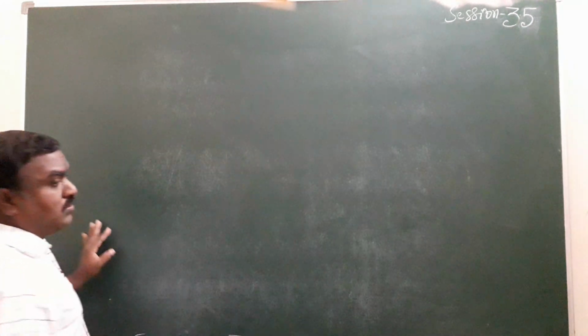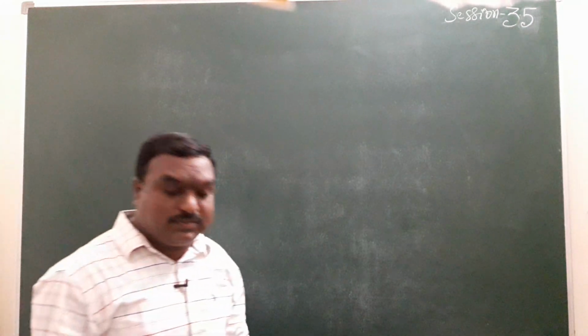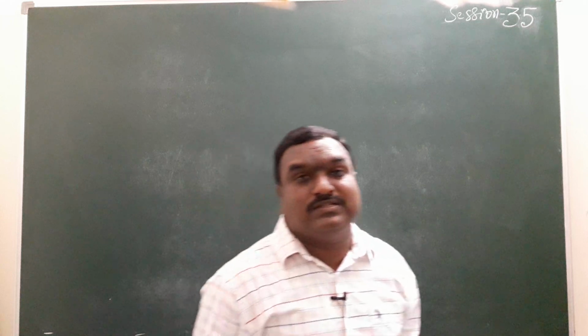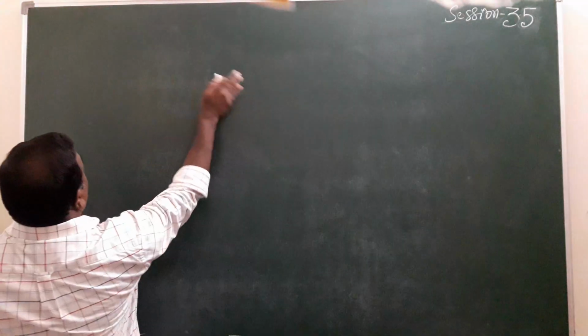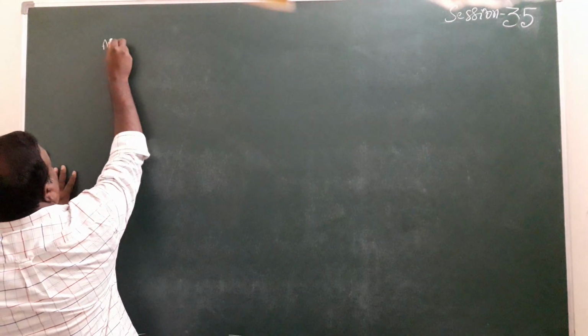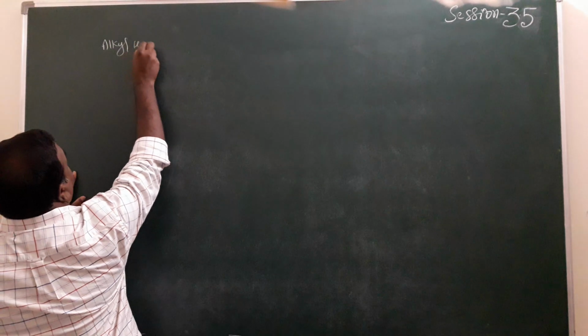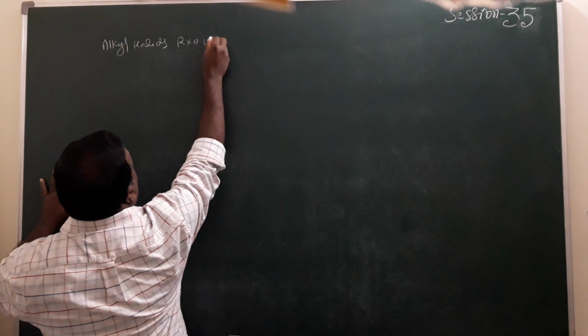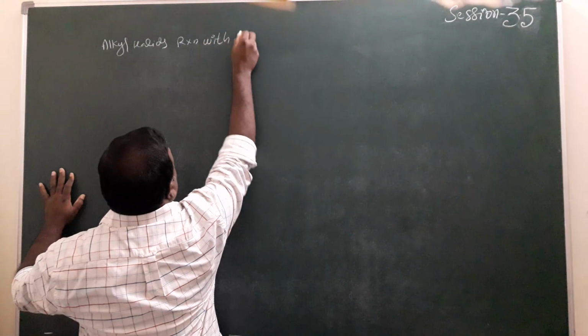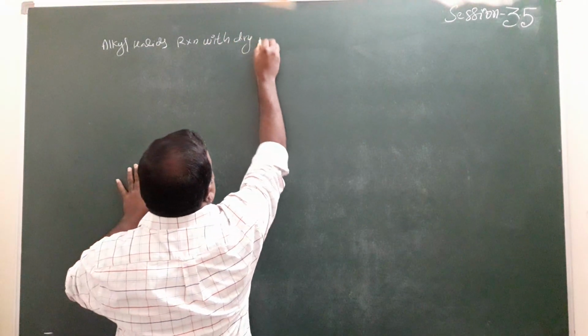The next preparation method is: alkyl halides react with dry silver oxide in the presence of temperature to form ethers. Alkyl halides, reaction with dry silver oxide.